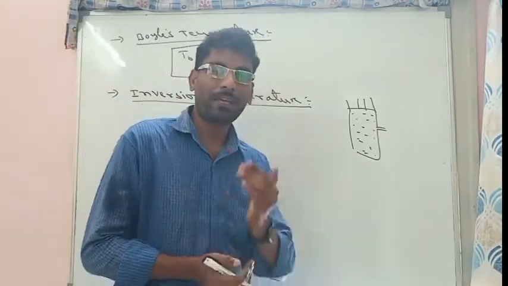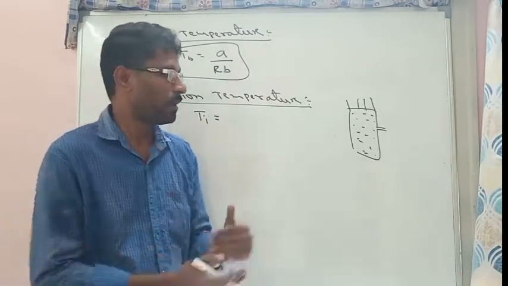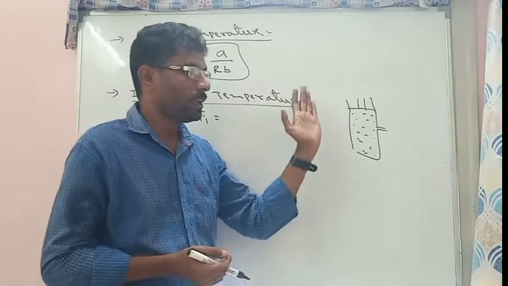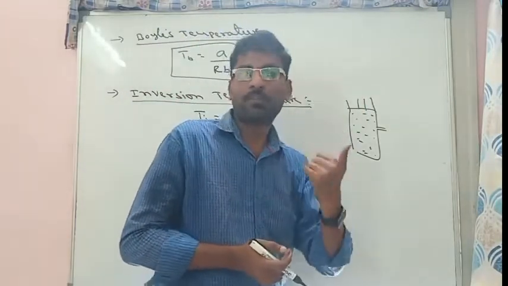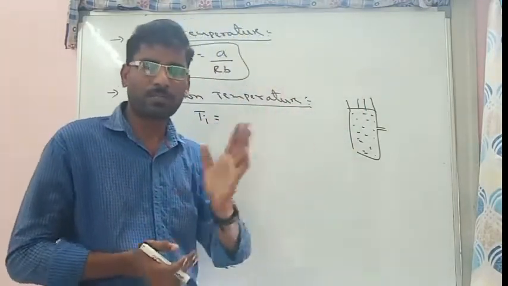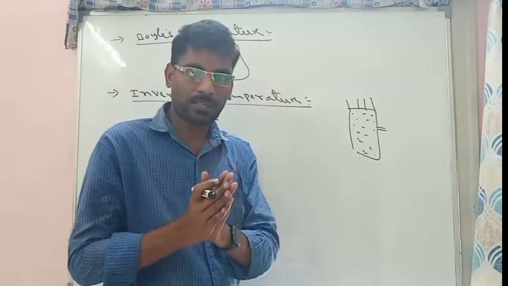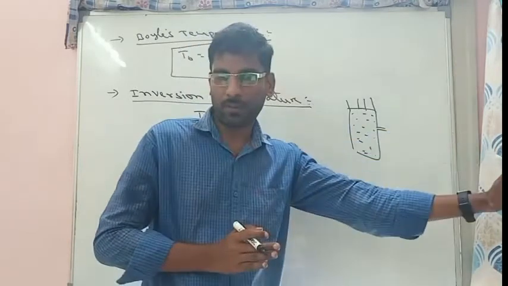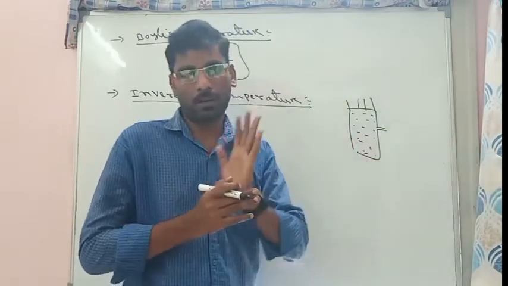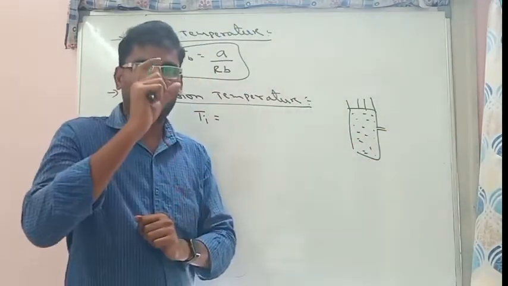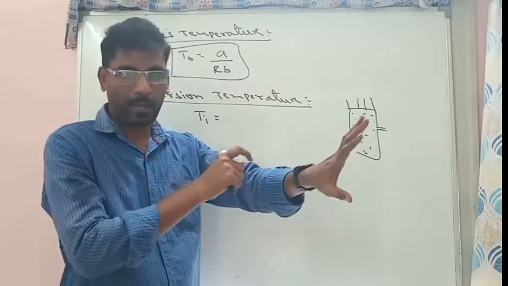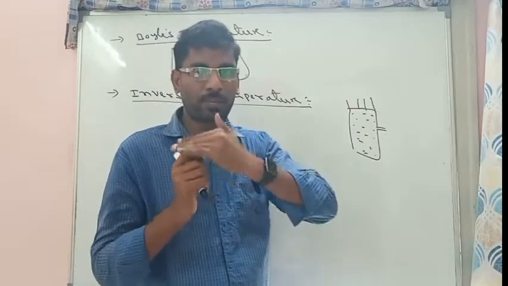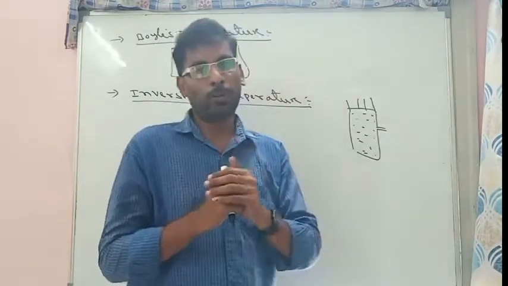Whenever any gas is transferring from a high pressure level to a low pressure level, a temperature fall will take place. Mostly all gases, when they are transferring from high pressure level to low pressure level, the temperature will fall. First example, when you are pressing a perfume bottle in your hand, it will be very cold. Why? Because it is transferring from high pressure level to low pressure level.